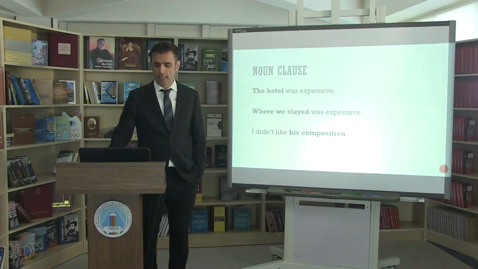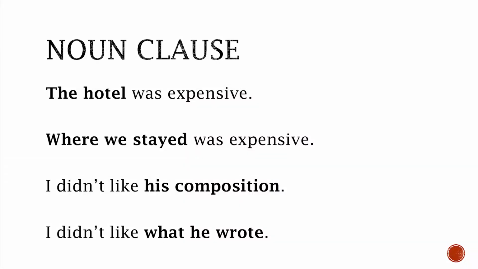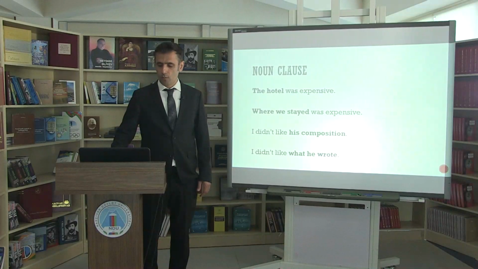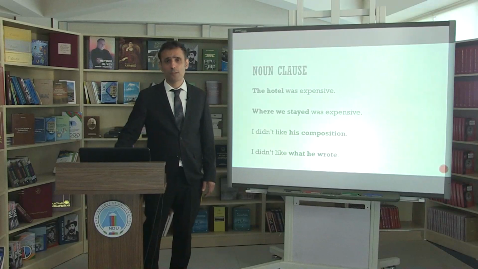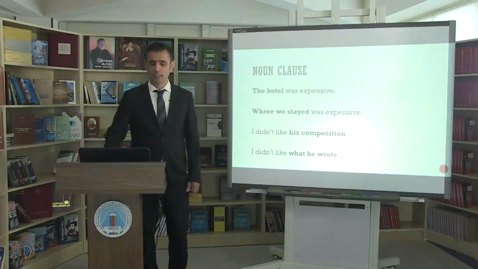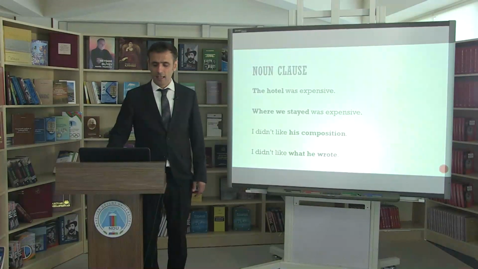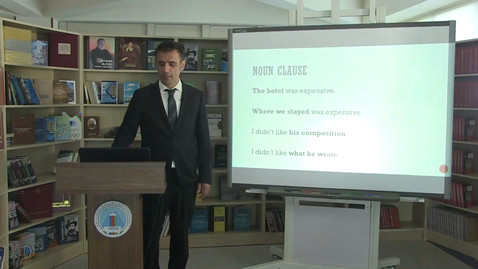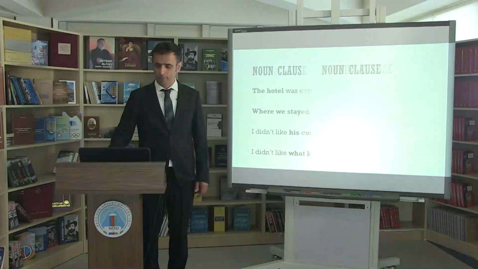"I didn't like his composition." "I didn't like what he wrote." In the third and fourth sentences, the main sentence is "I didn't like." In the third sentence, the object is a noun phrase, which is "his composition." And in the fourth sentence, the object is "what he wrote," an object clause, which serves as the object of the main sentence.